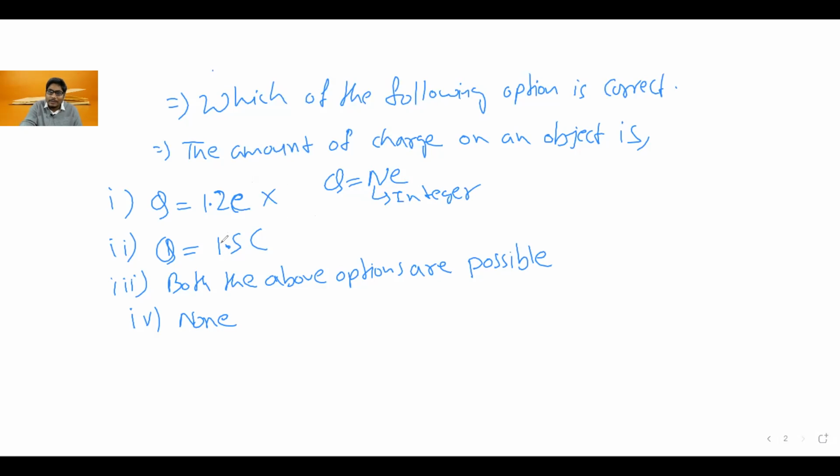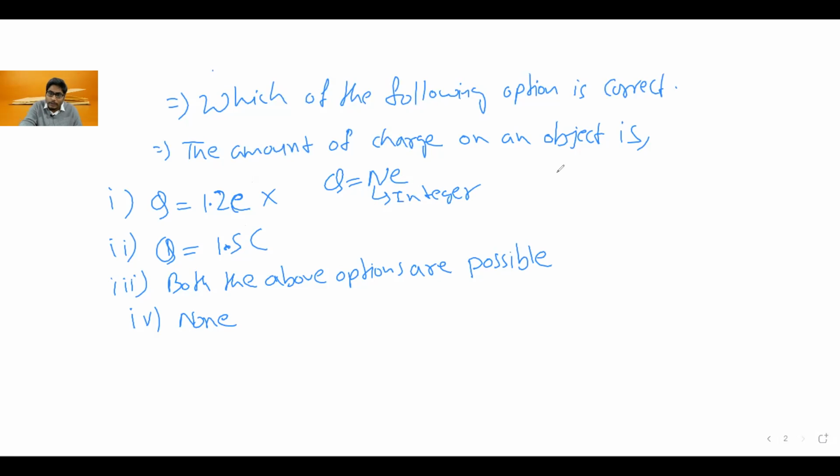The second option is 1.5 coulomb. We cannot tell yet whether it is an integral multiple. We have to find whether 1.5 coulomb is an integral multiple of the electronic charge or not. So we can compare.